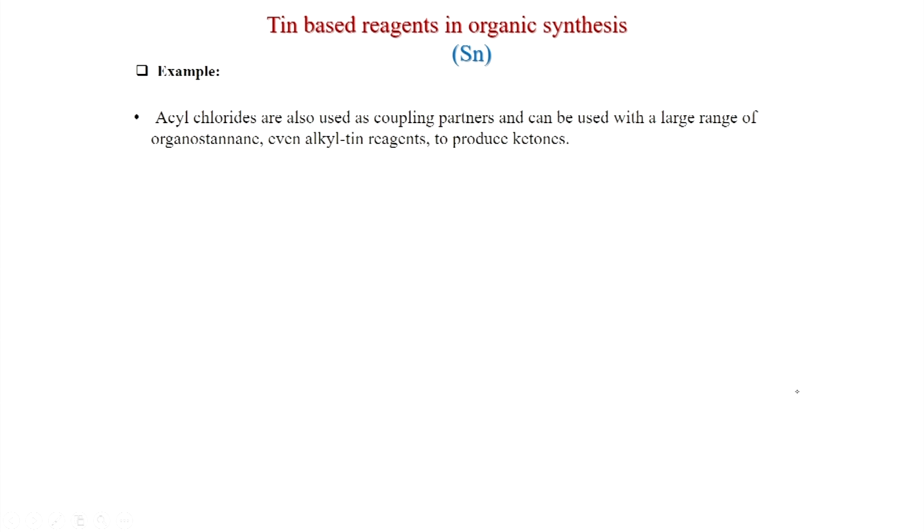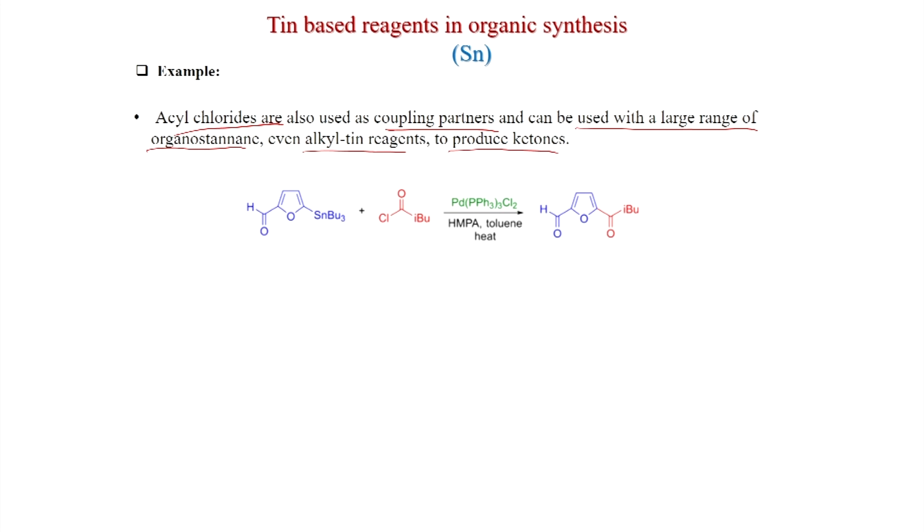Some more examples: acyl chlorides are also used as coupling partners and can be used with a large range of organostannanes, even alkyl tin reagents, to produce ketones. So, this is an efficient method to generate ketones from acid chlorides. You can see this is the acid chloride, and this is the tin compound with a furan motif, and an aldehyde motif is also there.